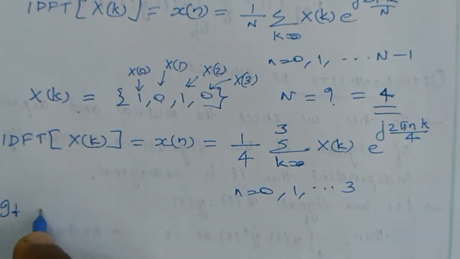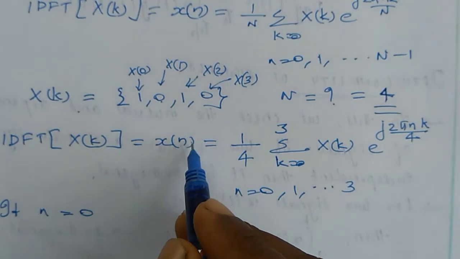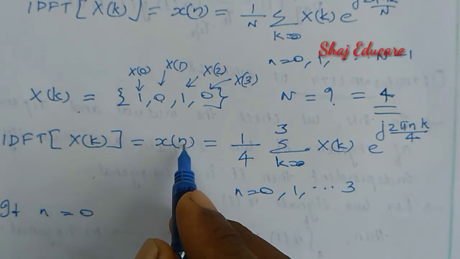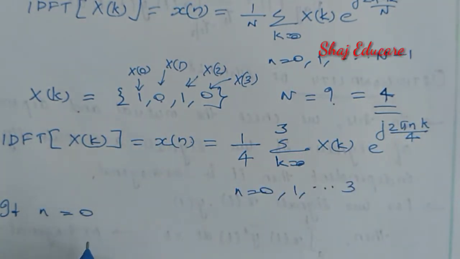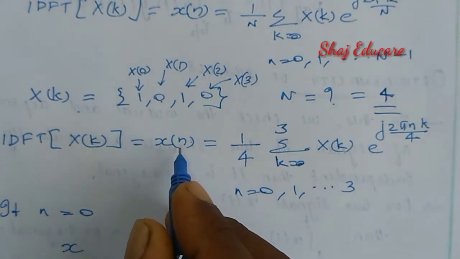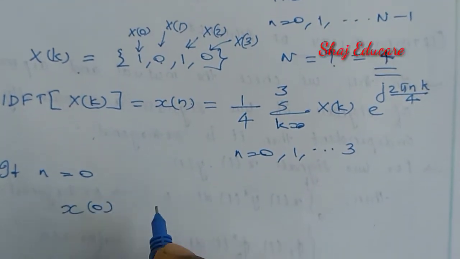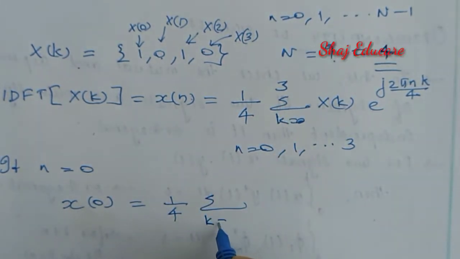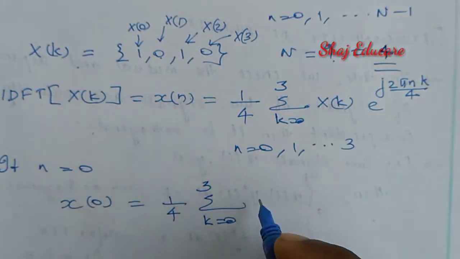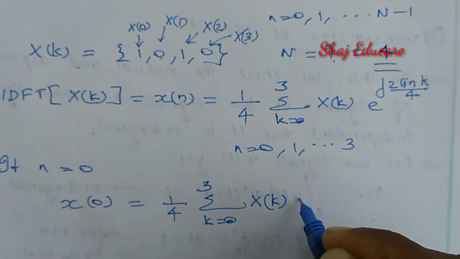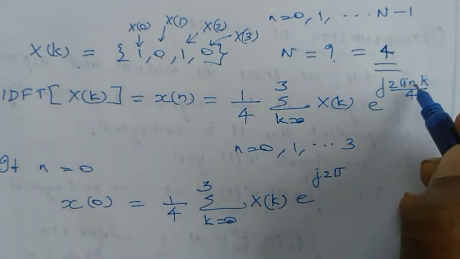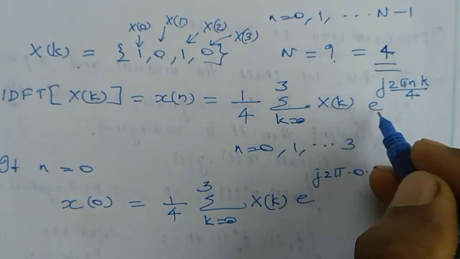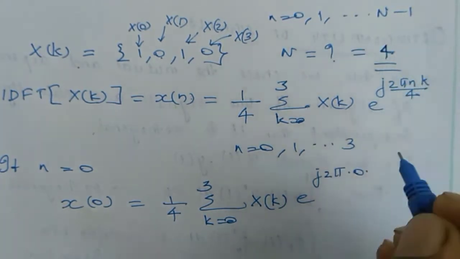For the first value, n equal to 0, what will this equation be? Substituting small n equal to 0, I get x of 0 equal to 1 by 4 sigma k equal to 0 to 3 of capital X of k e raised to j 2 pi times 0. So the entire power of the exponent becomes 0.